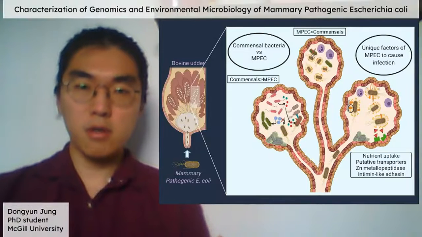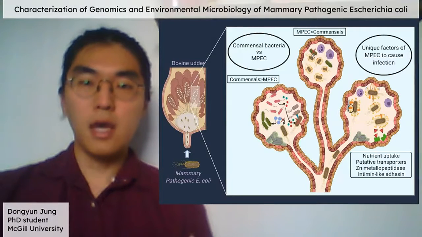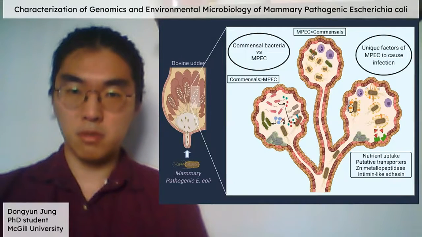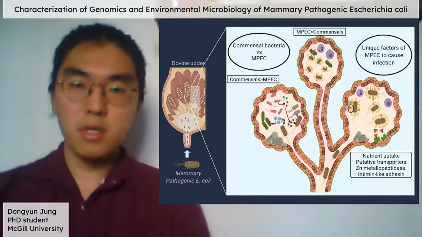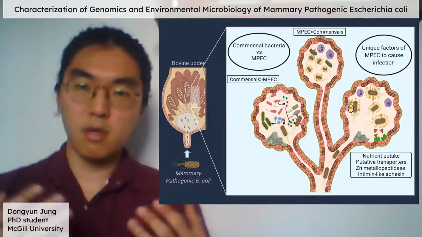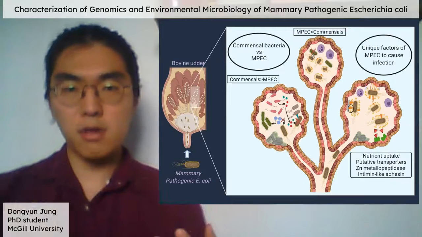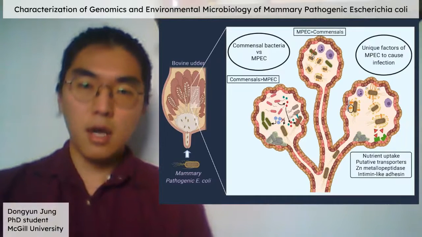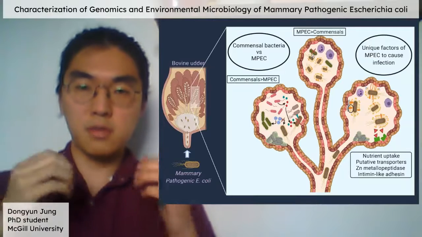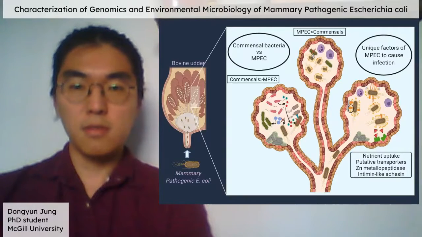In the past, the bovine udder was considered sterile, and all the bacteria that were identified from raw milk were believed to be contamination of milk. However, recent microbiome studies revealed that the bovine mammary gland contains a rich bacterial community. It indicates the bovine udder is a niche for bacteria, and the bovine udder that is mastitis free and the one that has mastitis form different bacterial communities.